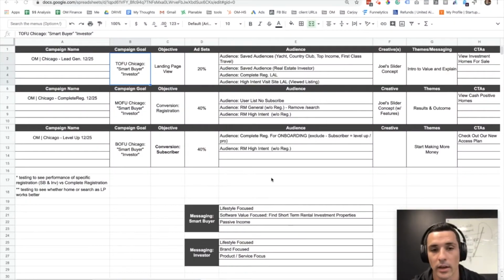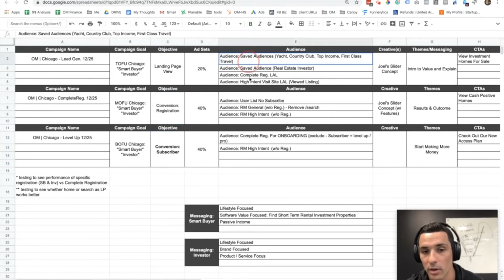Excellent, so let's dive in. Here is our spec. We have our campaigns. Obviously there's times when you use separate campaigns or you want to group it all into one campaign. In Facebook, you have one objective per campaign, so you typically have to separate them out. Our campaign goal, we have tofu, middle funnel, and bottom of funnel, and the campaign objective. For this specific campaign, top of funnel, we're pushing a landing page view. Middle funnel, we're pushing a registration. It's a really lightweight registration. And then bottom of funnel, we're pushing a subscriber, a paid customer.